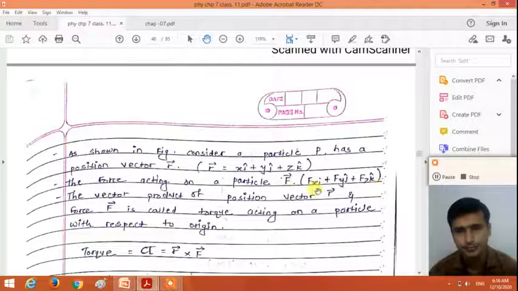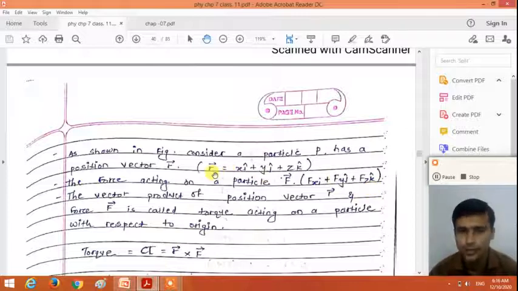Here fx is the component of the force in the direction of x, fy is the component of the force in the direction of y, and fz is the component of force in the direction of z, right?